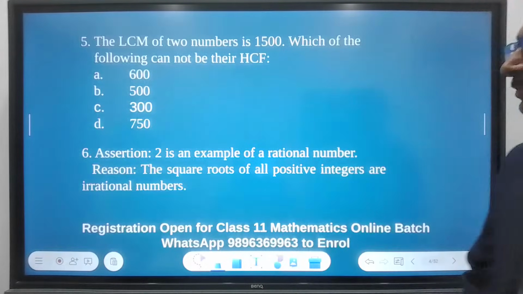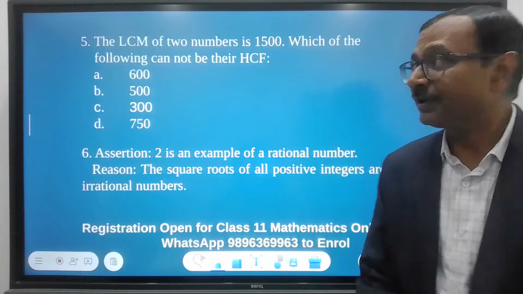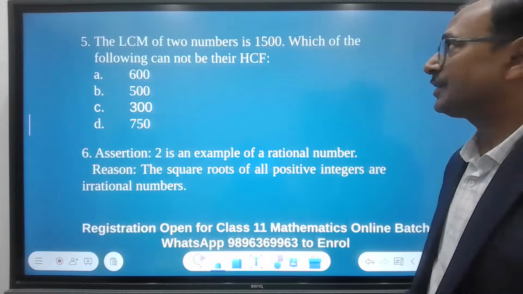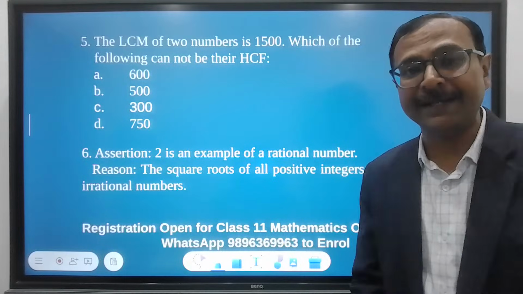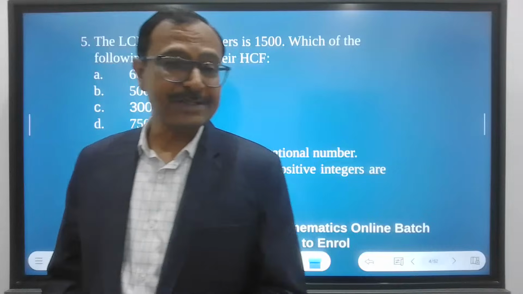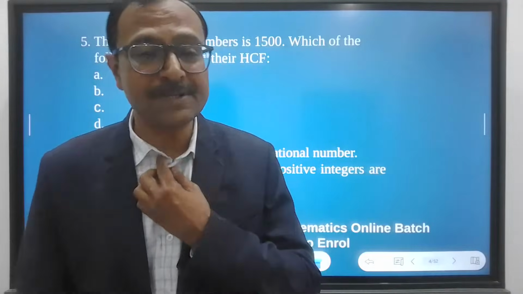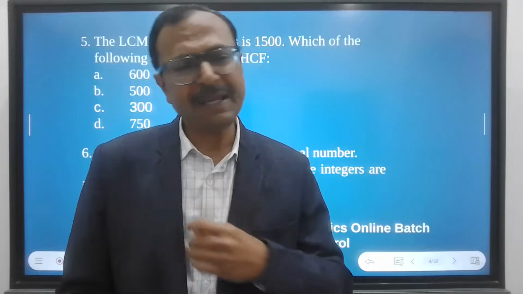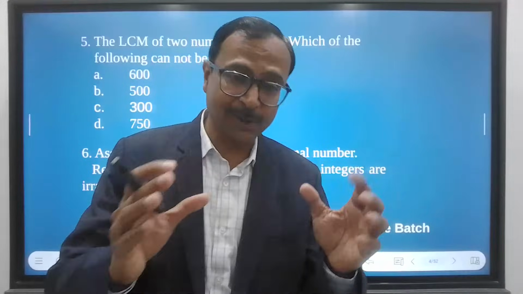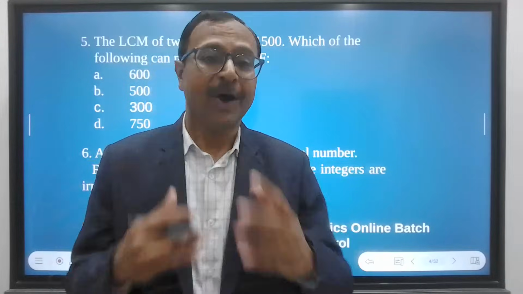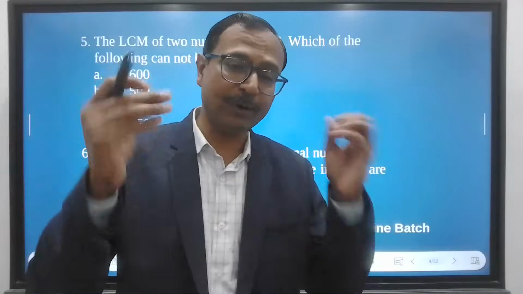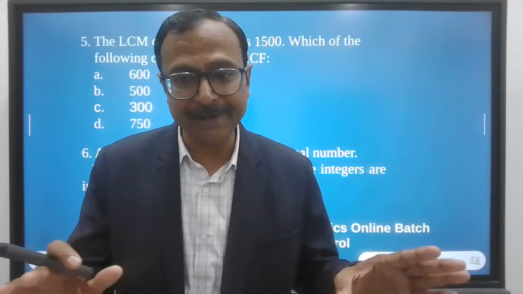Interesting. So let's see the fifth question here on the board. The LCM of two numbers is 1500. Which of the following cannot be their HCF? A very important question in the sense that it is a concept based question. If your concept is good, then you will answer it in 15 seconds. And if the concept is lacking, then you will keep on watching the question, experimenting with HCF into LCM is equal to product of numbers and whatnot, and still you will not get the correct answer.